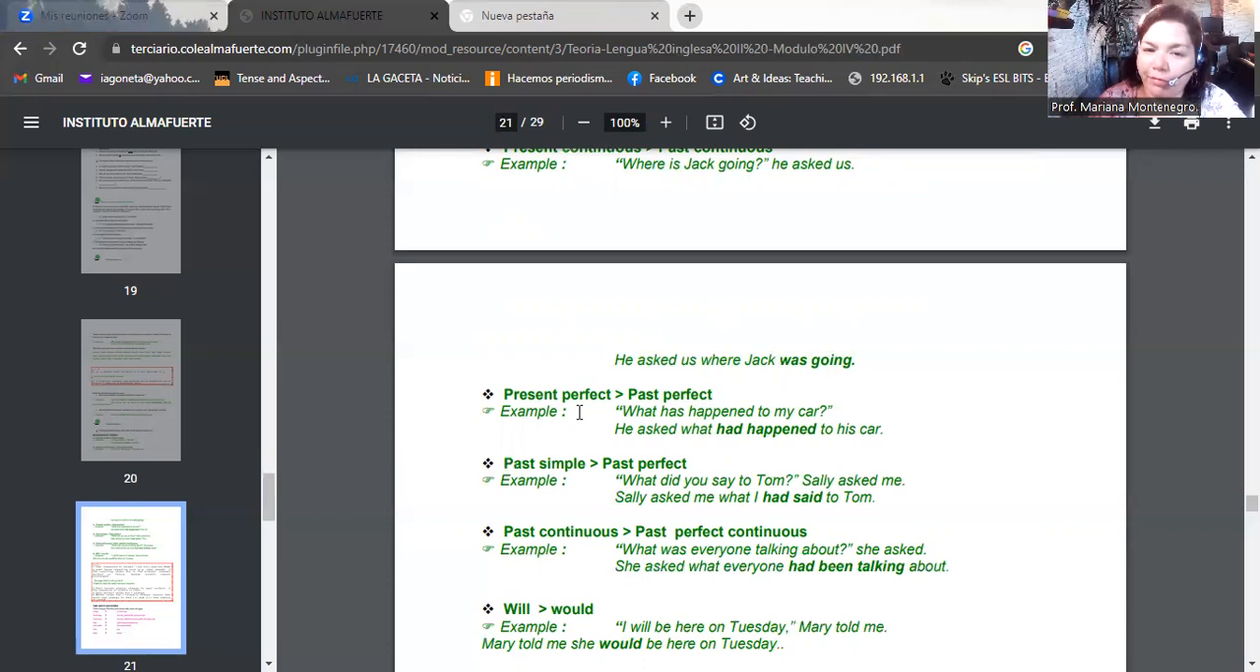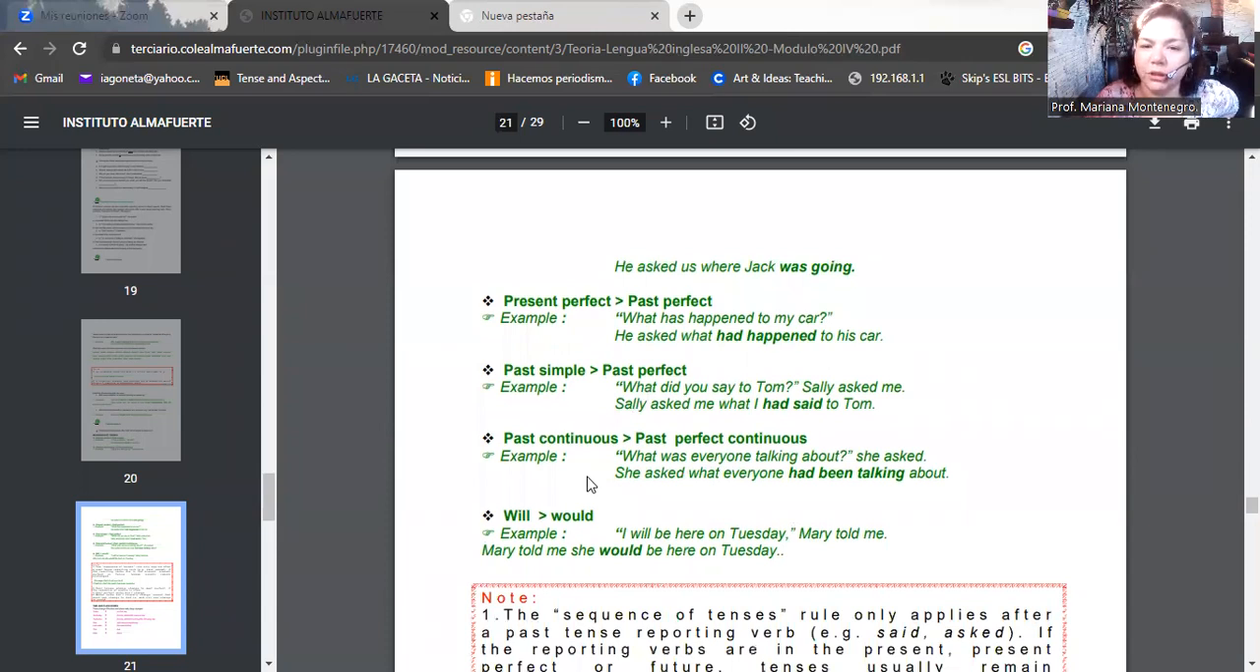If you have present perfect, you have to use past perfect when you report. Look at the example. "What has happened to my car?" He asked what had happened to his car. Of course, remember that you have to make the changes that are needed with respect to the pronouns and all that. When you have past simple, you change the reporting sentence using past perfect. "What did you say to Tom?" Sally asked me. Sally asked me what I had said to Tom.